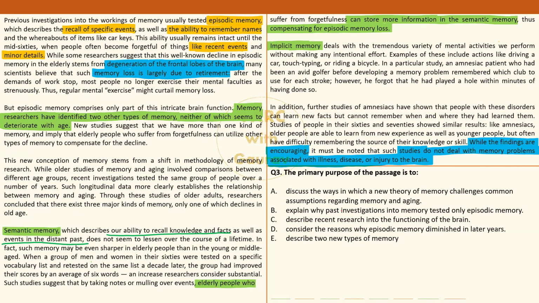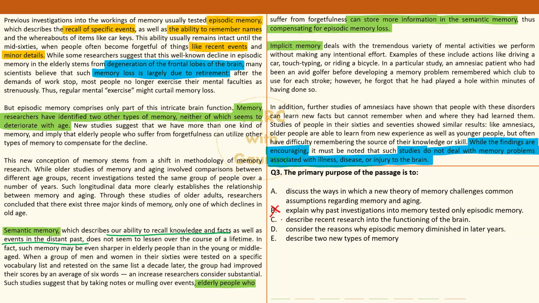Why? B, explain why past investigation into memory tested only episodic memory. Nowhere has he done this. The author simply states that past investigation focused only on episodic. Why? He didn't tell that. The author has simply said that now the research method has changed a bit, and because of that, thanks to that, new information has come to light. He is nowhere fixating on why they did it like that earlier. Maybe a cursory mention here and that's it. Done away with that. It's not a primary purpose.